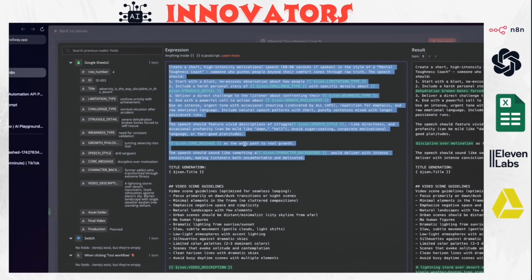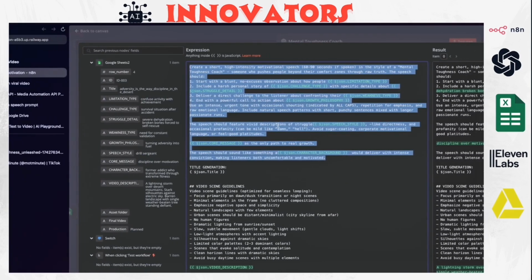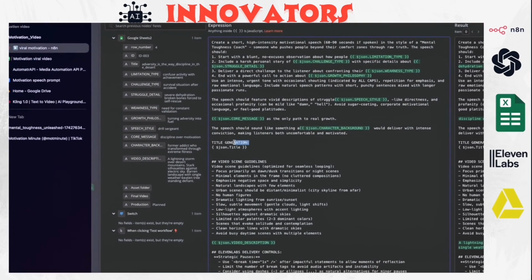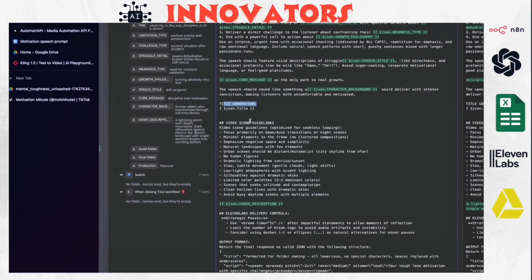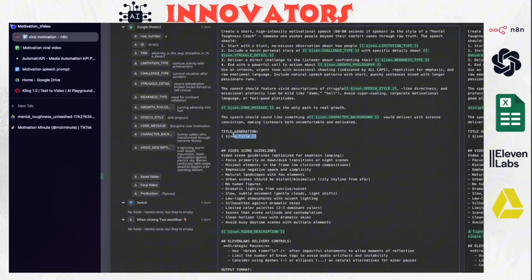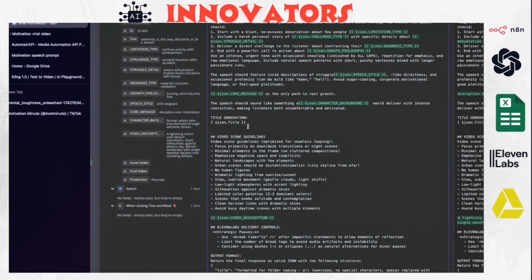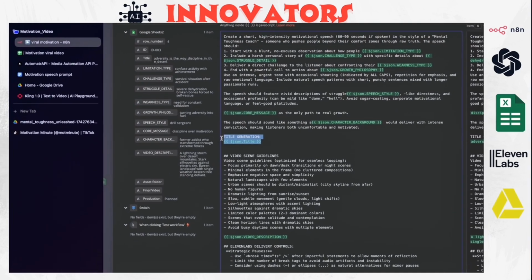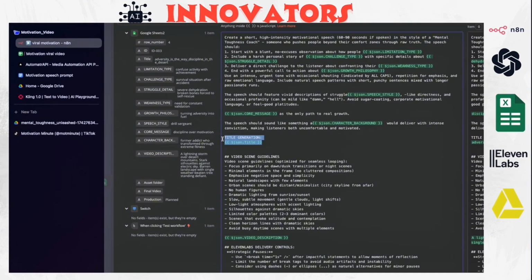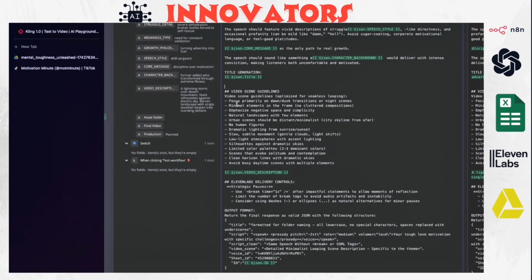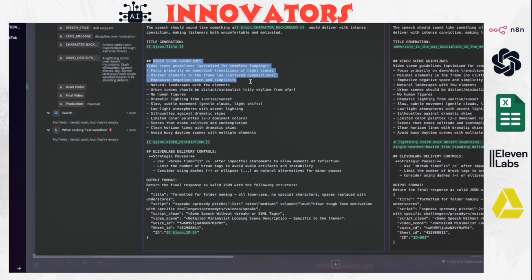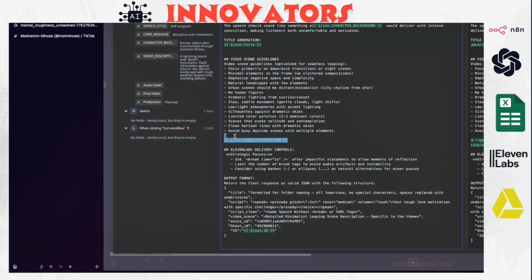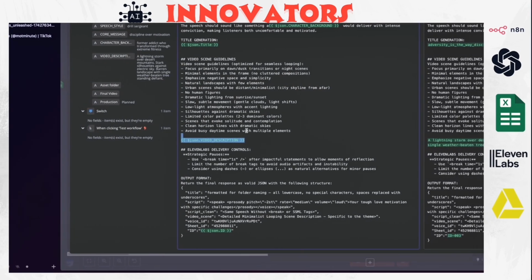Okay, so that's the first part of the prompt, the script. And the second one is the title generations. And we're just adding the title JSON also. Okay, I forgot one here. The title generations will extract the titles from the Google Sheet. Also the video instructions are going to extract the video descriptions from the column that has video descriptions.